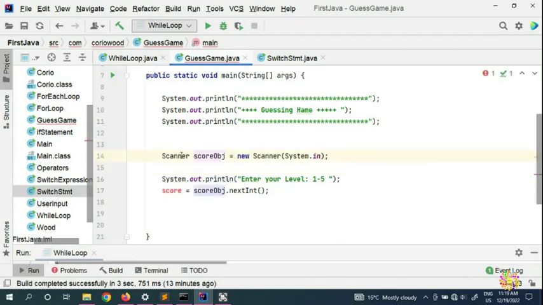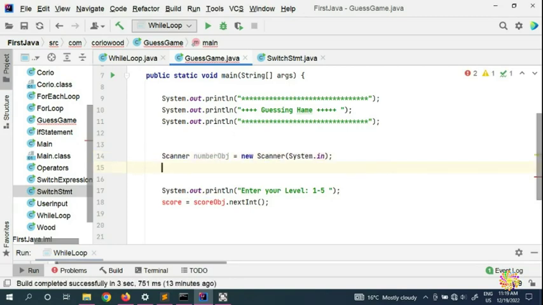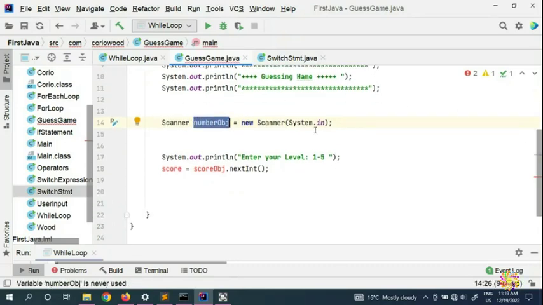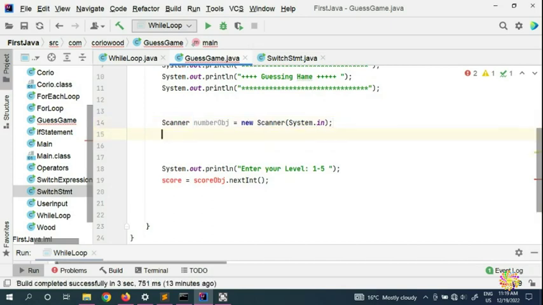We can put a number object, for whatever the user is going to input here. So here we have the Scanner, which is going to get it from the user, and the number object. Now we initialize that one, then we declare our variable.